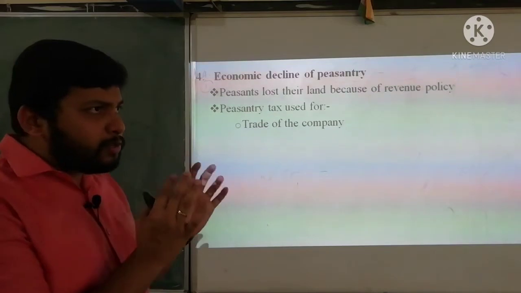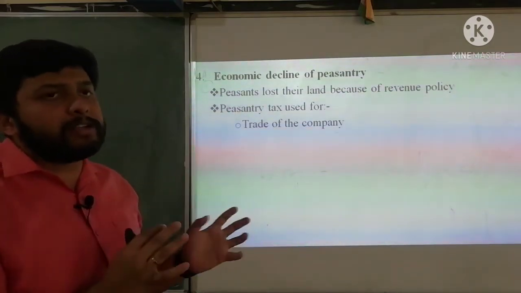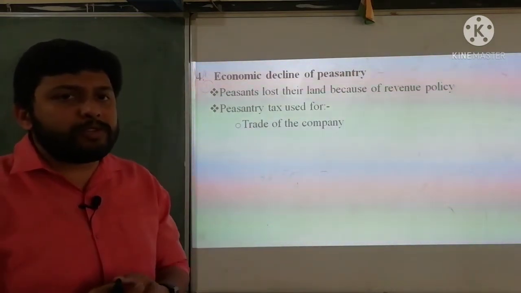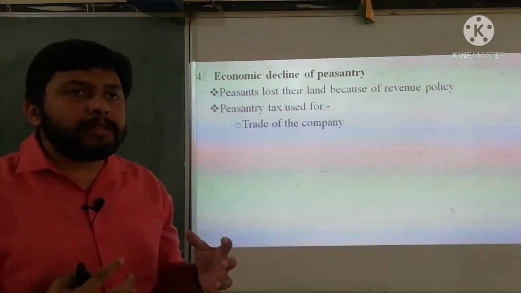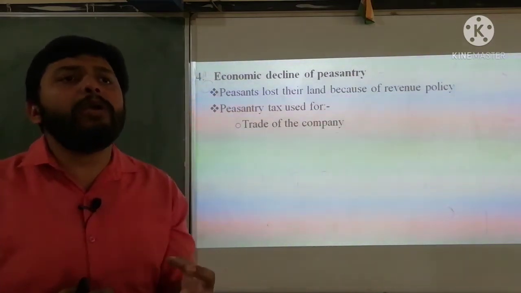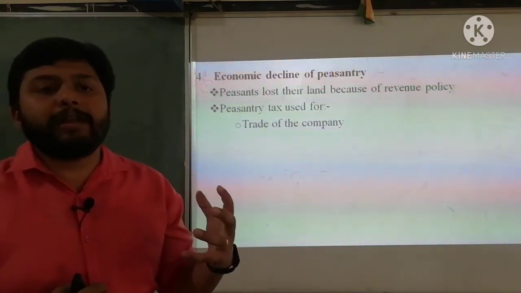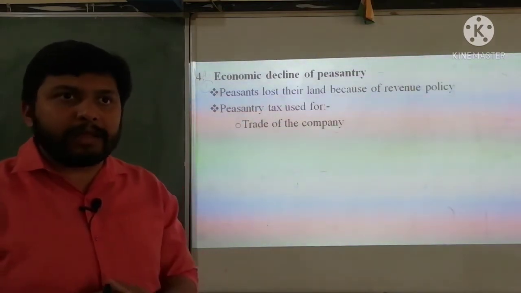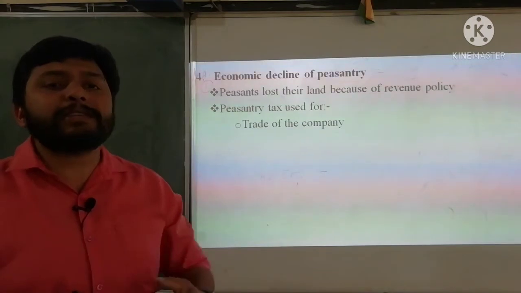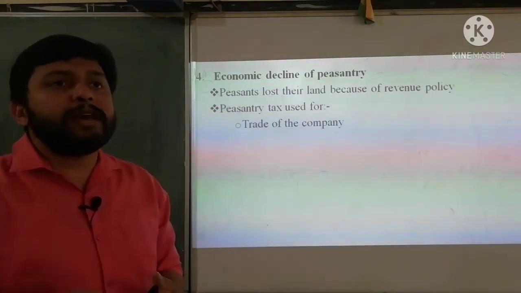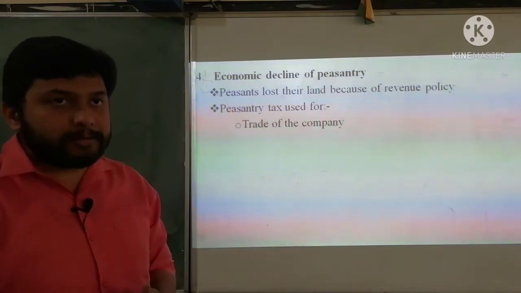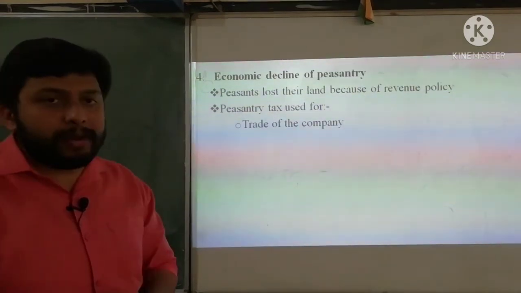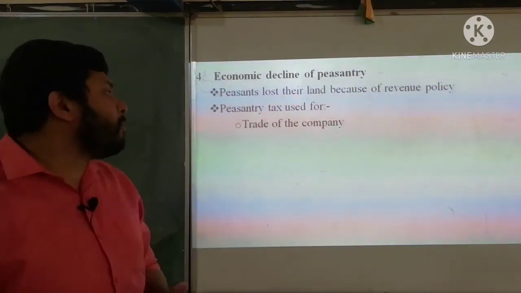We have already studied this particular point in the last part in another way. The British came to India and started business with the people of India. But what happened at the last? When they came to India, they used gold to purchase our products. But after the Battle of Plassey, they stopped giving gold and instead gave money, the Indian rupee. How? Because they were collecting taxes from the people of India. They used the same tax in order to purchase our raw materials. So that is what happened here. Peasantry tax was used for the trade of the company, for purchasing different raw materials from our society.